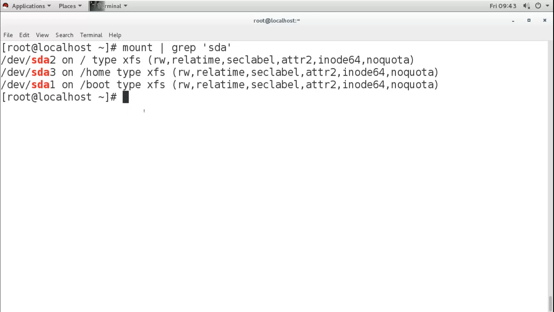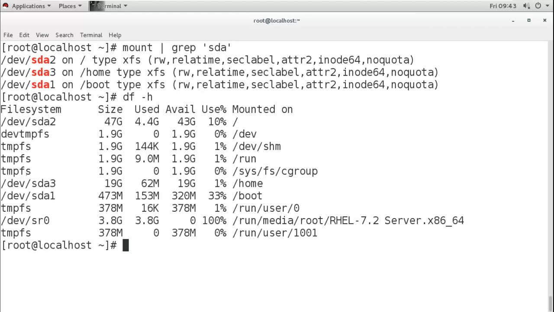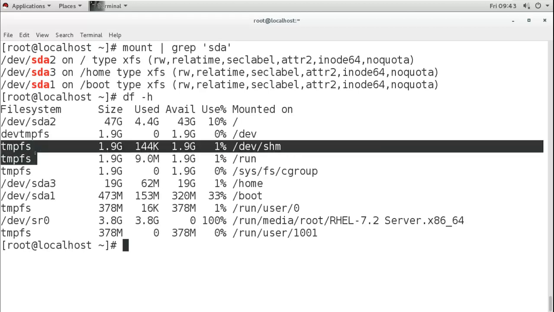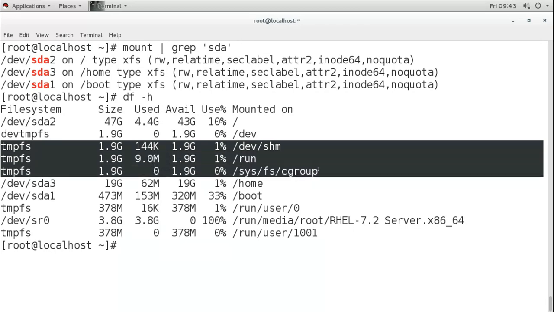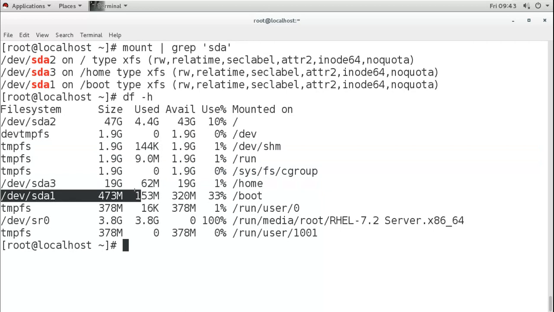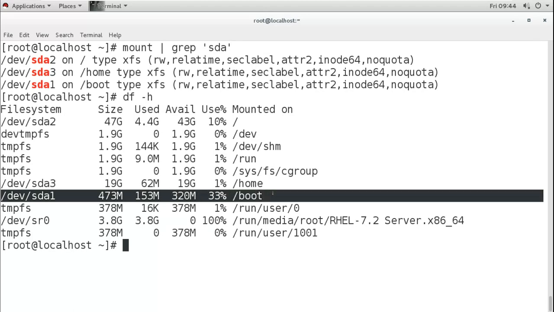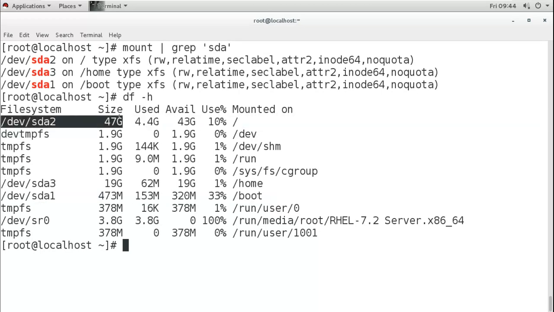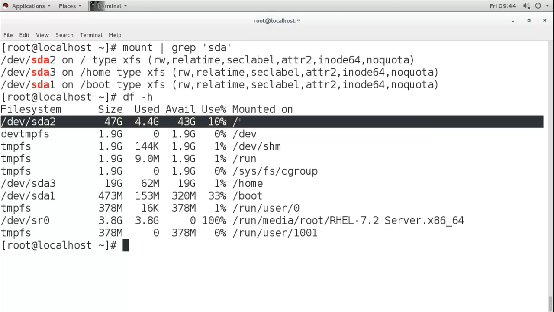If we want to see the size in detail, we use the df -h command. H is for human readable. Now you can see those temporary partitions also. These are mount points, not partitions. Now this is partition 1, 473 MB, 153 used, 320 remaining, mounted on /boot. Then 46 GB total, 4.4 GB used, 43 GB free, 10% used, mounted on /.